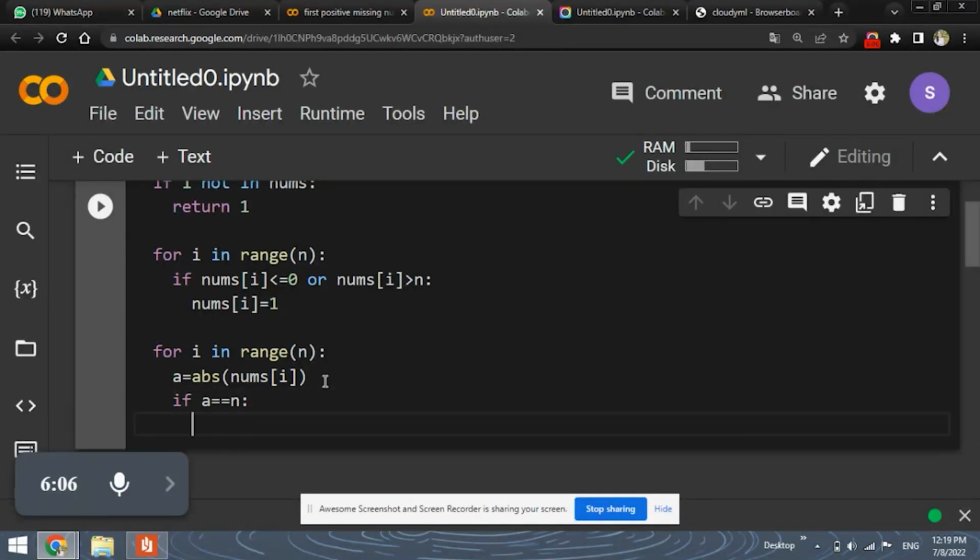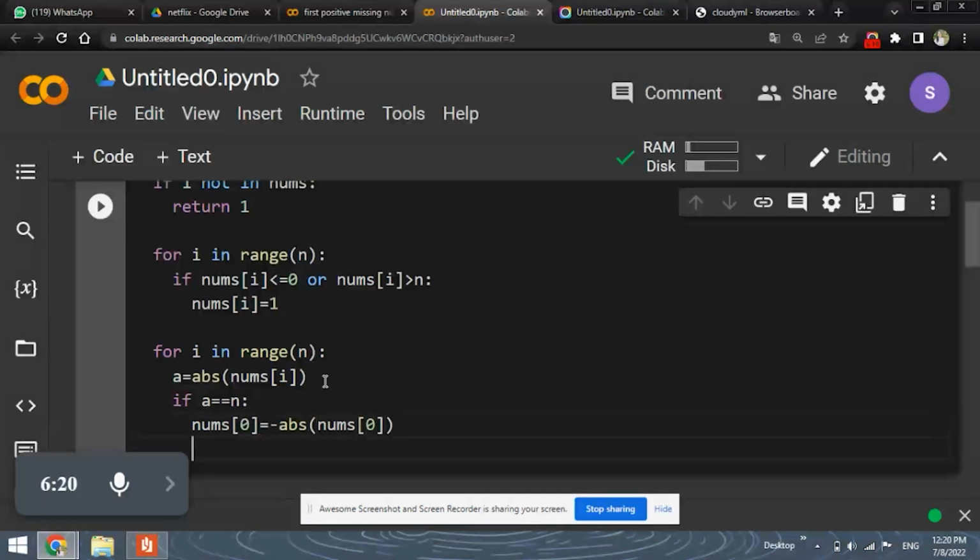If this a is equal to the length n, then the first number in the list will be replaced with the negative of the absolute. It will be replaced with the negative number, so nums of 0.